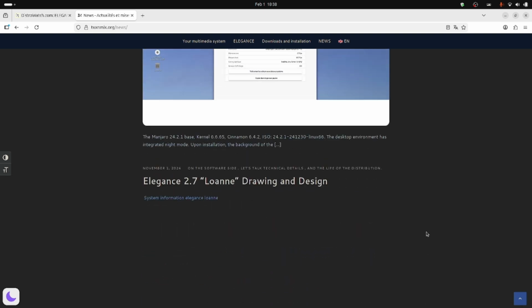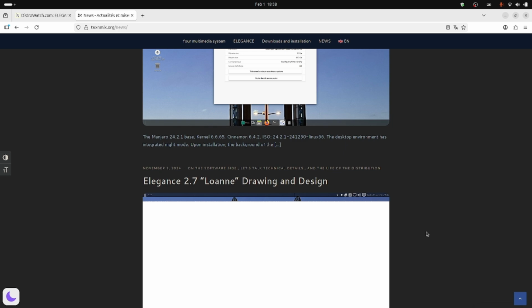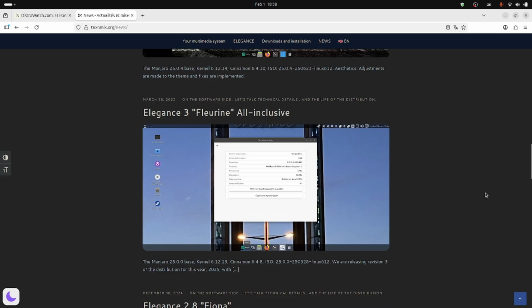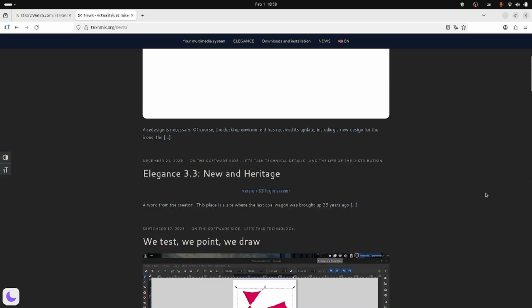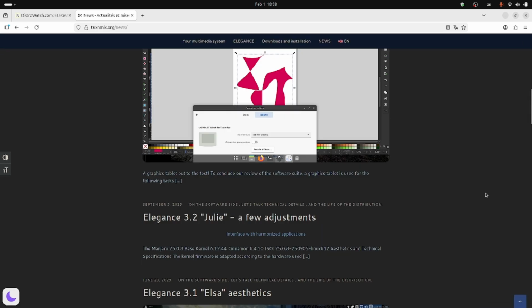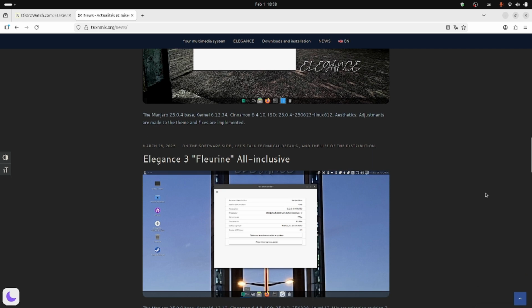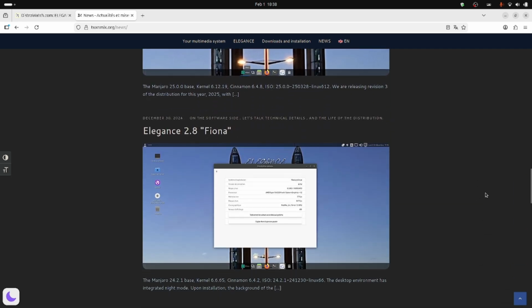So your system will continue to get updated as Manjaro receives the updates. You will also receive the updates downstream in Elegance OS. So that's great. You can check out the change in the desktop design, how the desktop looked earlier, which applications were there in the Elegance OS desktop.